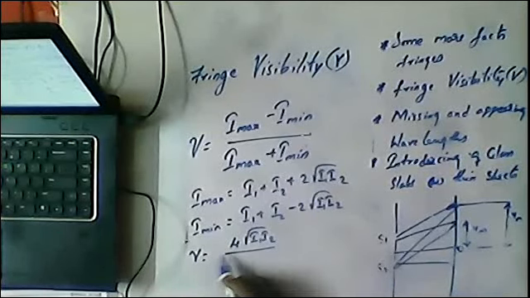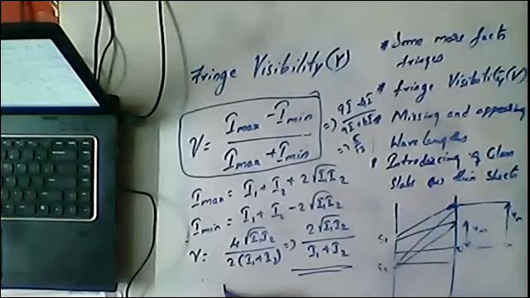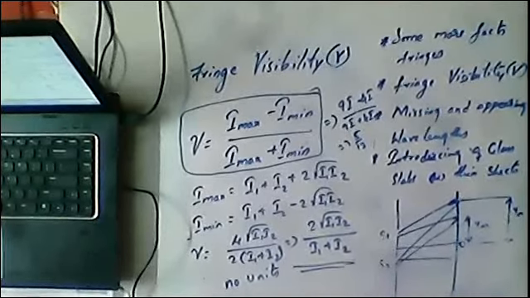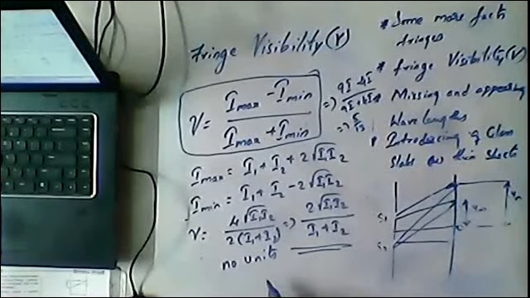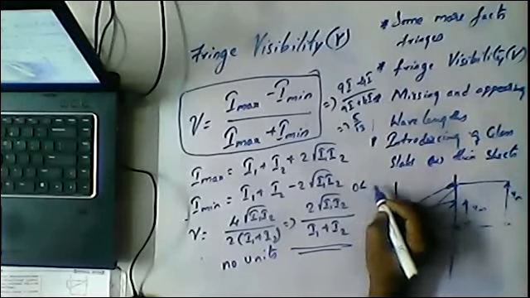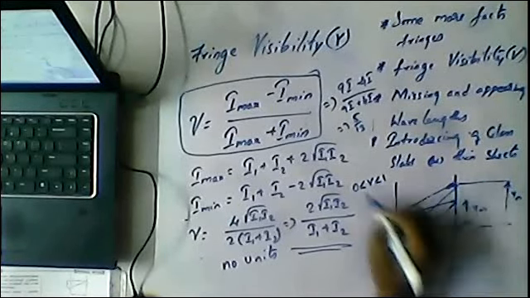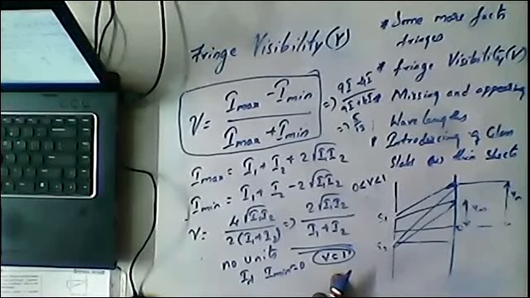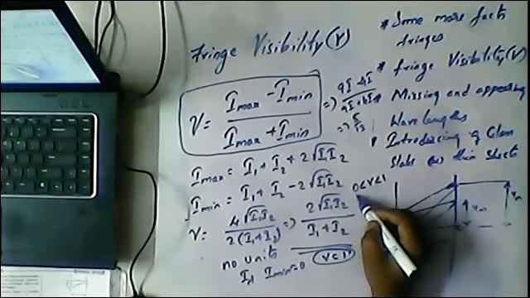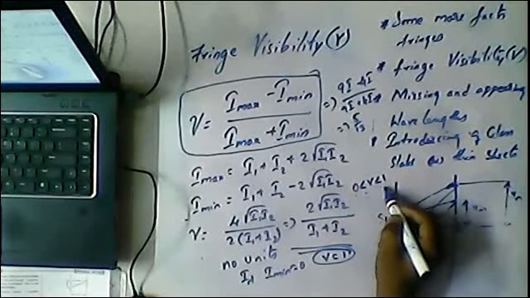Okay, so what are the units of fringe visibility? The fringe visibility has no units, since it is a ratio. Its value always lies between 0 and 1. If Imin is equal to 0, then V is equal to 1. Otherwise, its value lies between 0 and 1. Okay guys, hope you all understand.